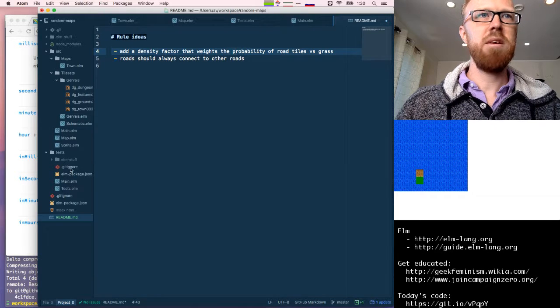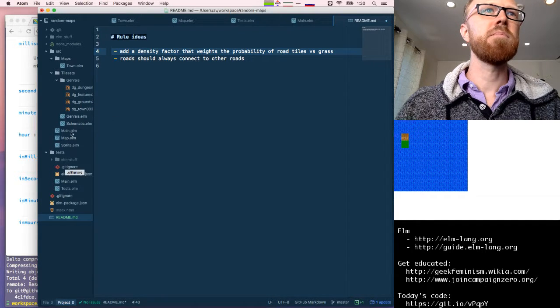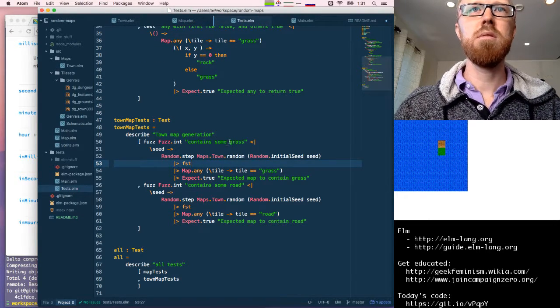So maybe it should be like at least 10%. So that'd be at least 10 tiles out of the 100. Let's go to our tests and implement that as a rule.